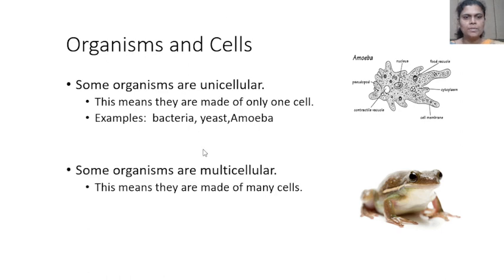Some organisms are multicellular. This means they are made up of many cells. Examples: humans, trees, frog, etc. Look at the picture, that is a multicellular organism, that is frog.